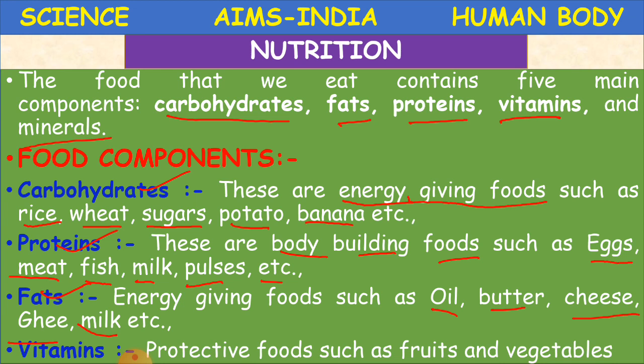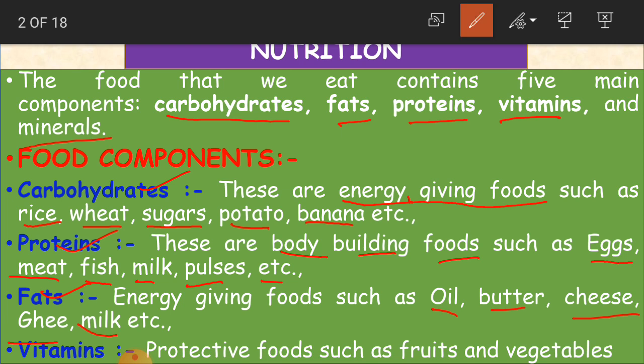Vitamins, a very important food component. Vitamins are protective foods. Why do we call them protective foods?